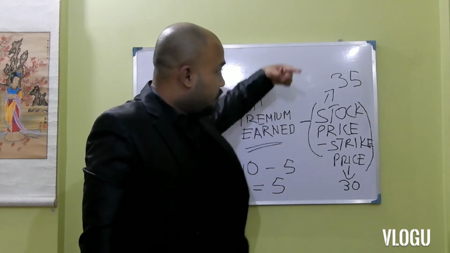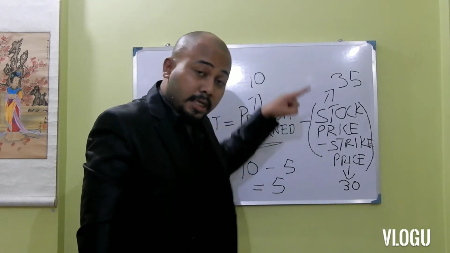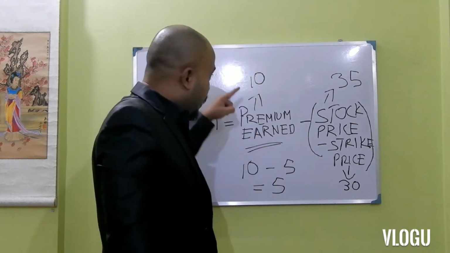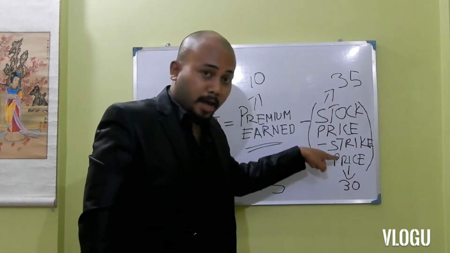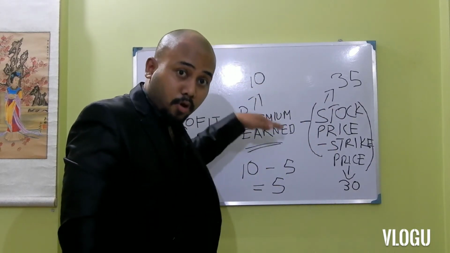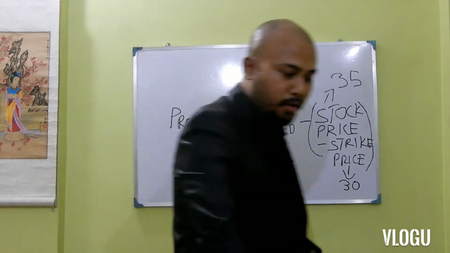So the option seller is going to go to the market, buy it at 35, sell the same thing to the option buyer at 30, and earlier he earned 10. Now there is a net loss of 5 from this arrangement, and the net profit from this contract is becoming 5. Clear? Now imagine